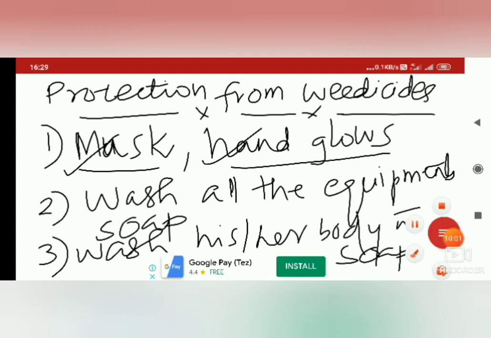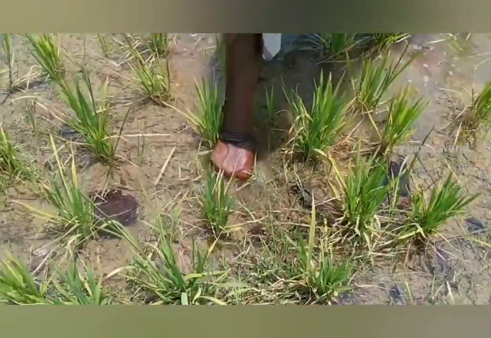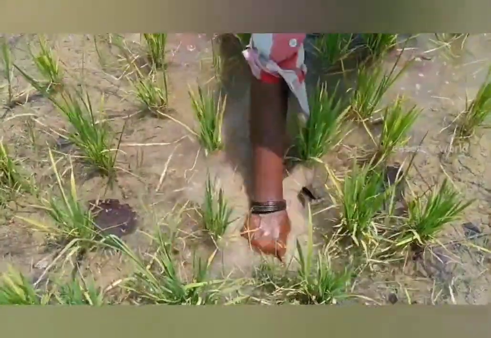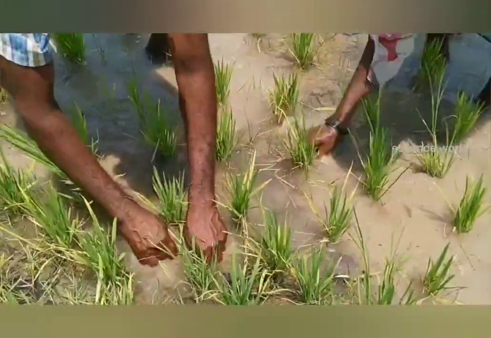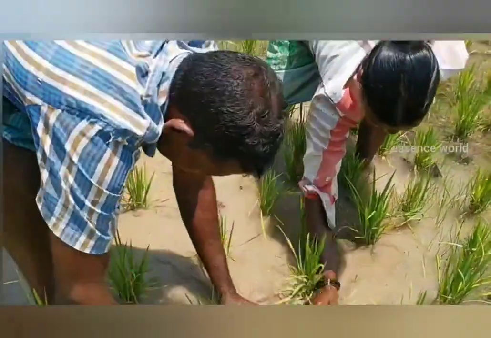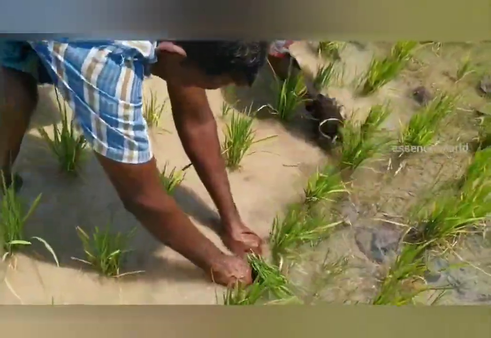Okay, so this is about protection from weedicides. Dear children, next, please see how the weeding process is done. Are you clear? The manual weeding process they are doing. See, manually they are uprooting the unwanted plants or the unnecessary plants called weeds from the crop field. They are just uprooting the weeds. See, they have uprooted the weeds and they are showing. This process is called manual weeding.